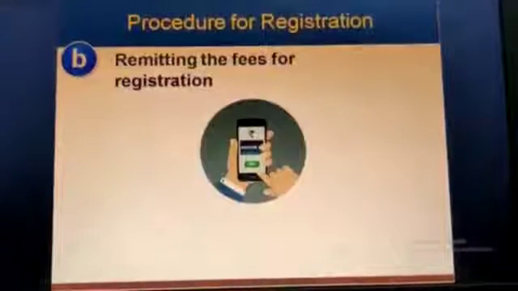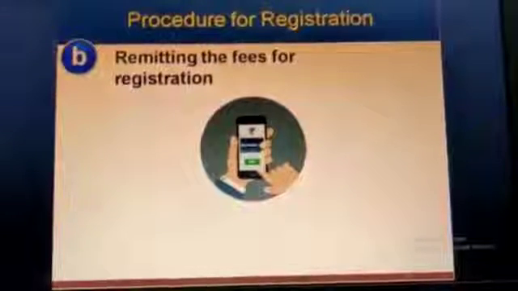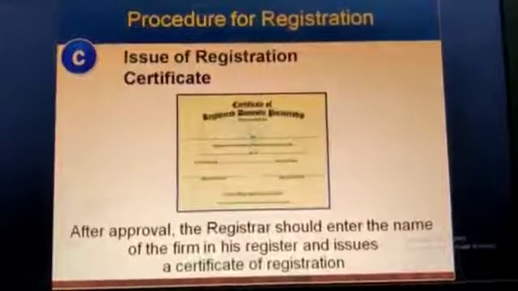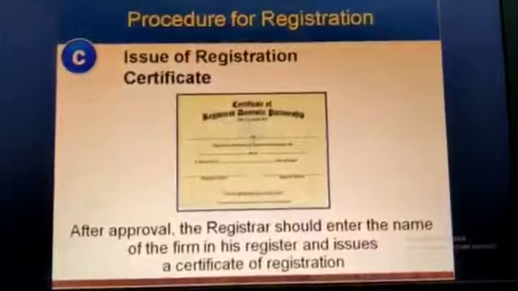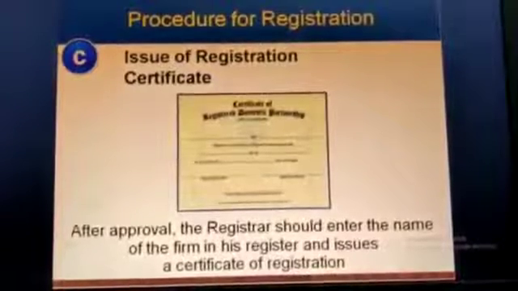Second is deposit of required fees with the registrar of the firms. Then, after approval, the registrar should enter the name of the firm in his register and issue a certificate of registration, that is called registration certificate.